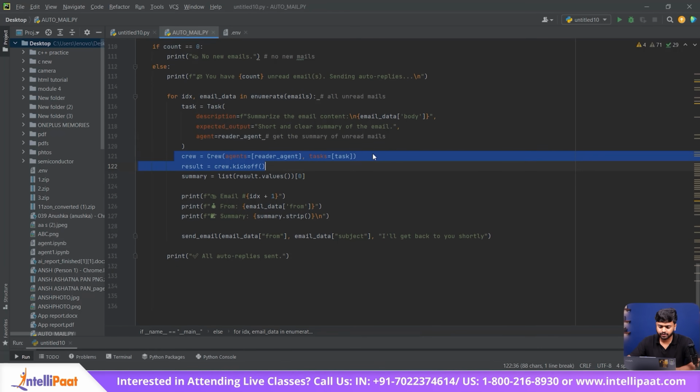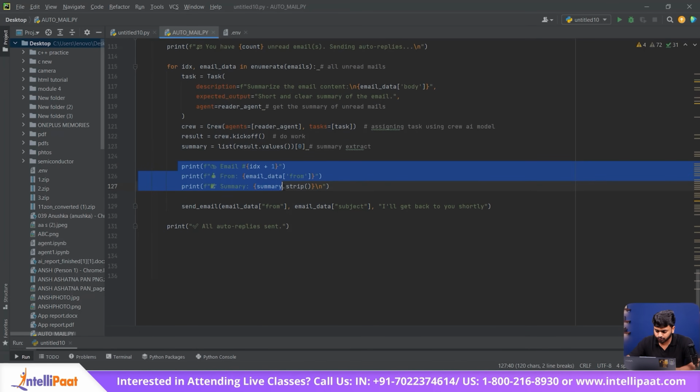In this particular line, we are utilizing the Creo UI model to assign the task to the agent. In this particular part of the code, we are allowing the Creo AI to do its work and extract the summary out of it.